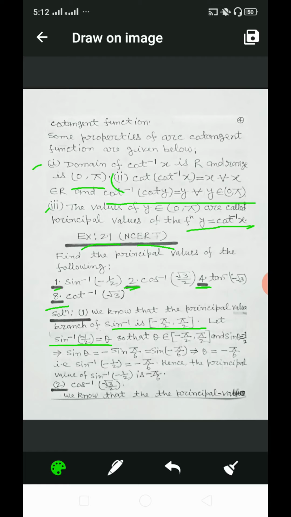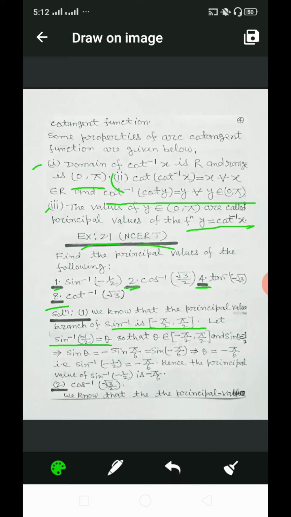So on the basis of that we have written here, and this implies that theta is equal to minus pi by 6, that is sin inverse of minus 1 by 2 equal to minus pi by 6. Hence the principal value of sin inverse of minus 1 by 2 is minus pi by 6.